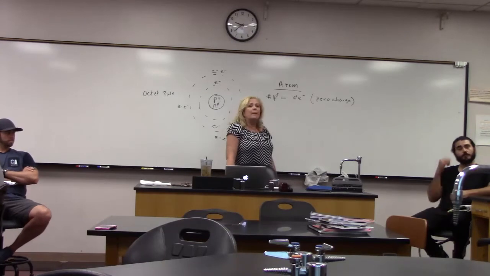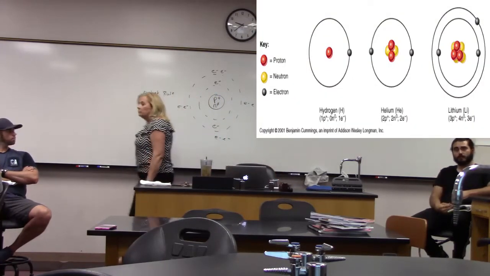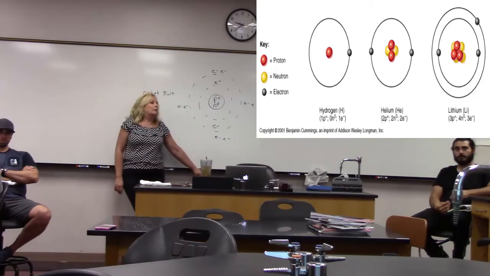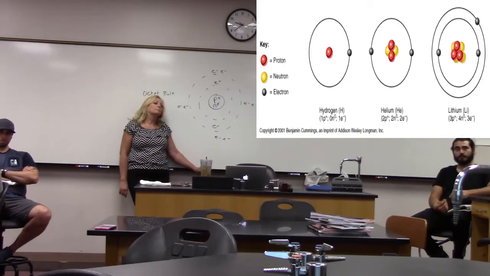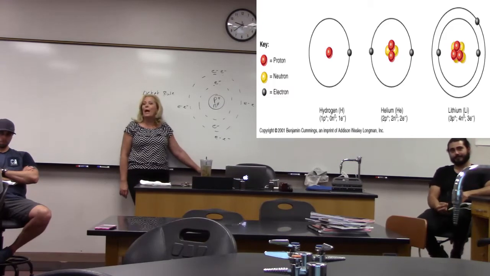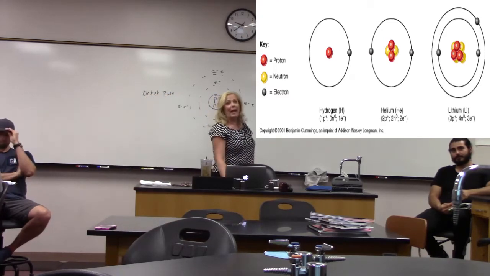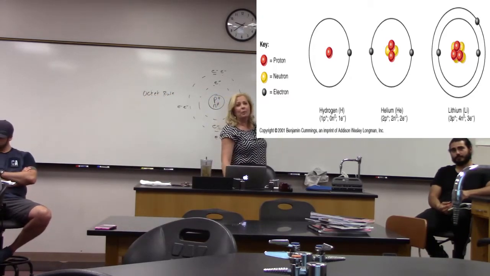So look at lithium. Is lithium in this picture considered an atom? How do you know it's an atom? You've got 3 protons and 3 electrons. They equal each other, and so you can consider this an atom. Is this a stable atom? No, absolutely not, because it only has 1 electron in its outermost orbit.